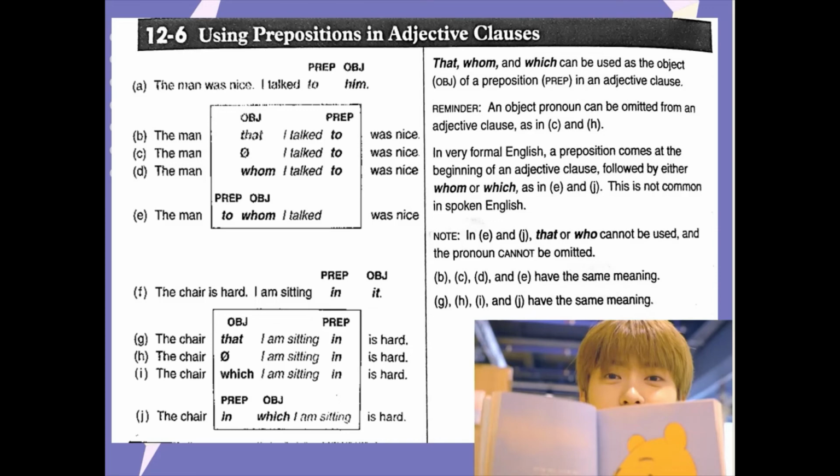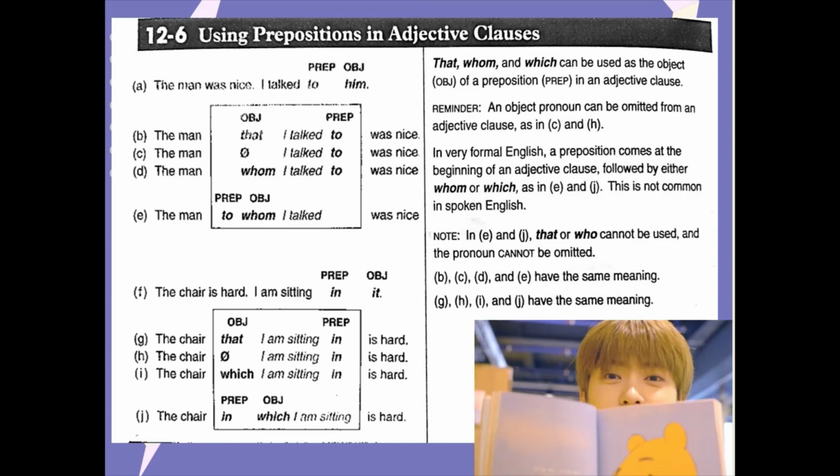In very formal English, a preposition comes at the beginning of an adjective clause, followed by either whom or which, as we can see in E. But this is not common in spoken English. Example E is common for very formal English. Let's continue. Example F. The chair is hard. I'm sitting in it. The preposition in, the object it.